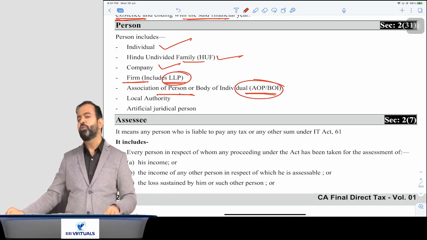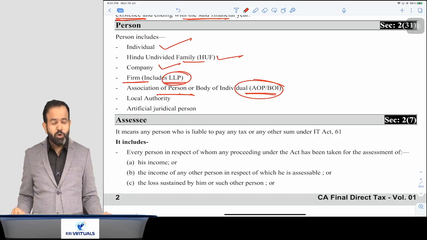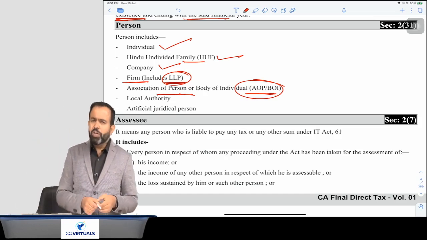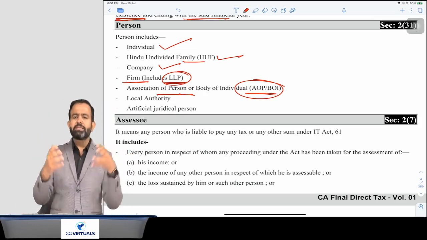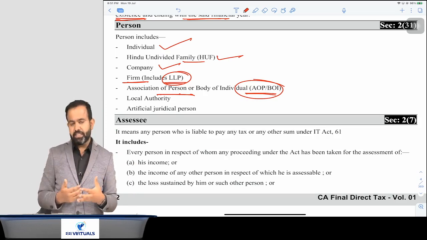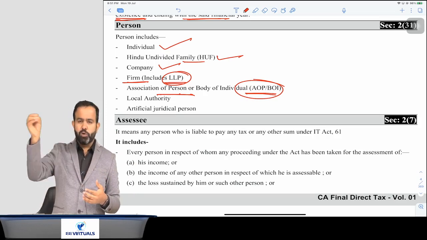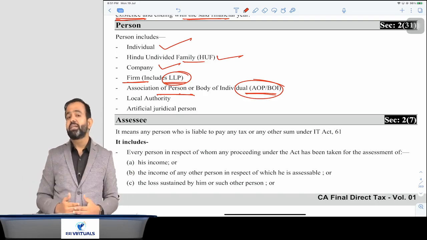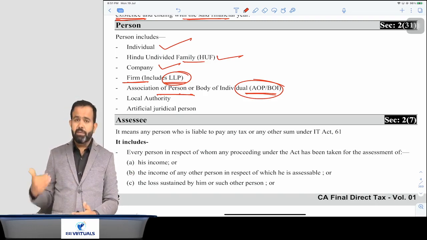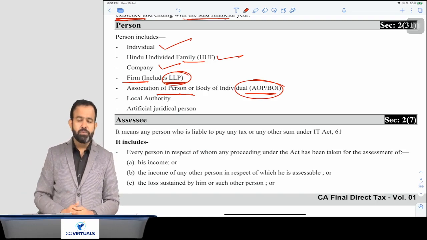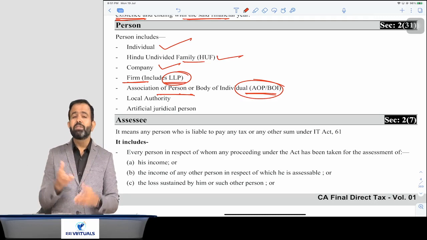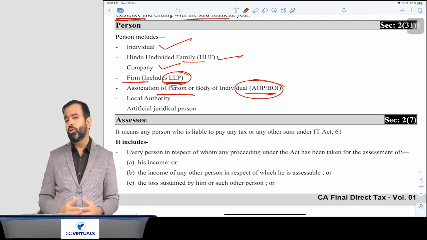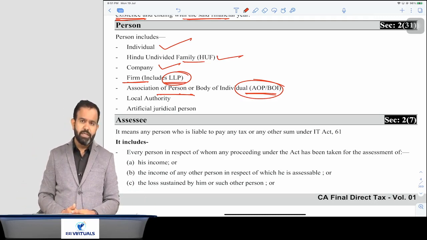Now next is a local authority. Local authority is an authority which manages the public fund. Whatever fund is received from government, they manage it for the welfare of the public, that is called a local authority. Example: Mumbai Municipal Corporation or Chennai Municipal Corporation, or any municipal corporation, Gram Panchayat and so on, that is called a local authority.